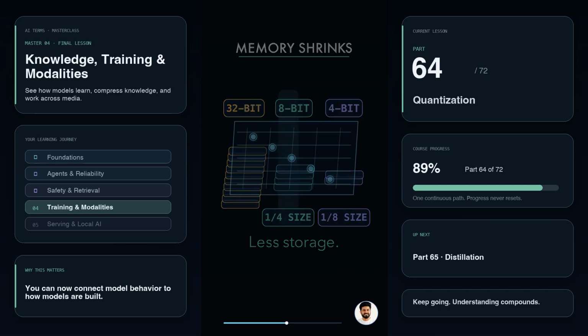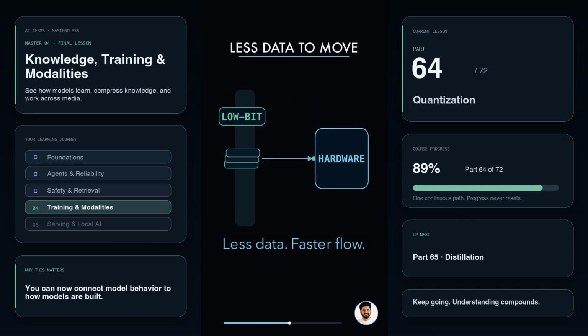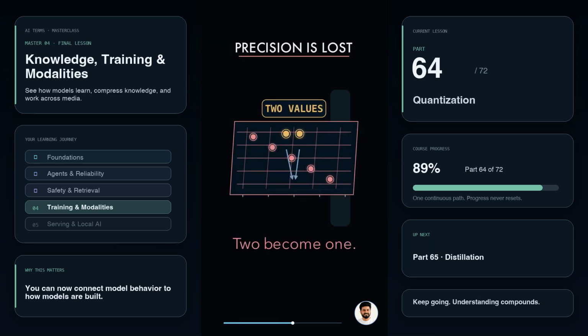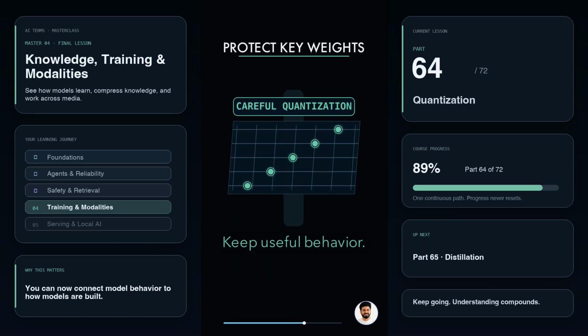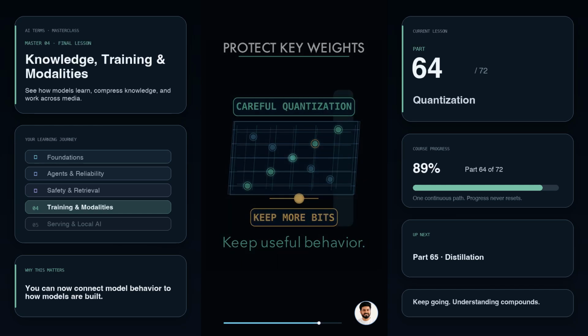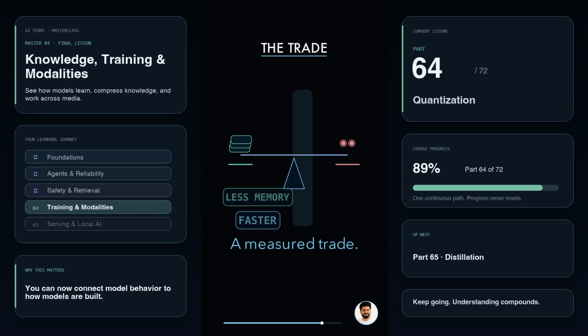4-bit weights need 1/8. They also move through memory faster, so hardware can process more at once, but rounding removes precision. If two original weights land on the same lower precision level, their small difference disappears, while careful quantization preserves most useful behavior. Pushing too low can reduce answer quality or make sensitive layers unstable, so some methods use different scales or keep a few important weights at higher precision, but the overall result is a trade: less memory and faster inference in exchange for some numerical detail.